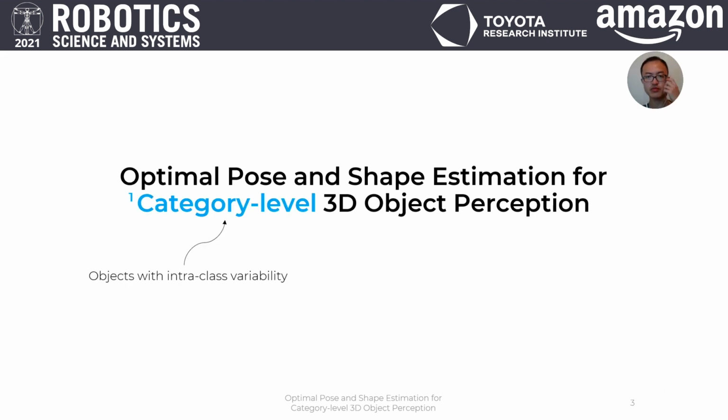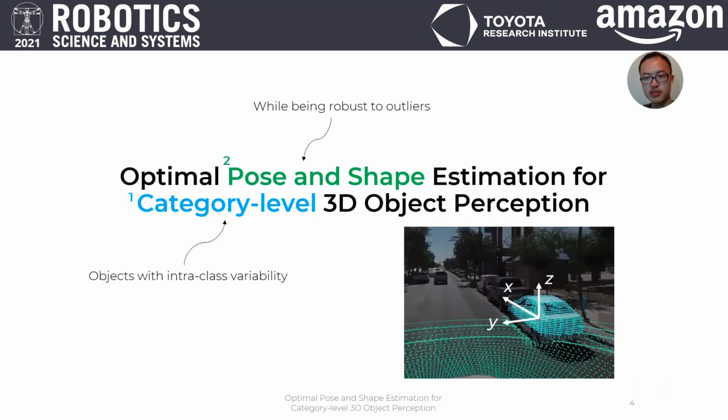First of all, we want to tackle a category level perception problem where we are given 3D sensor data picturing an object, and we want to localize the object despite intra-class variability. And since we don't know the exact shape of the object we want to localize, our second goal is therefore to simultaneously estimate the shape as well as the 6-degree of freedom pose of the object while being robust to outliers. For example, we might be tasked with estimating the pose and shape of a car without knowing the exact make and model of the car, despite the fact that different car models might have very different shapes.